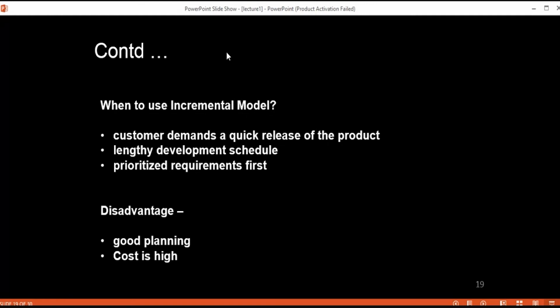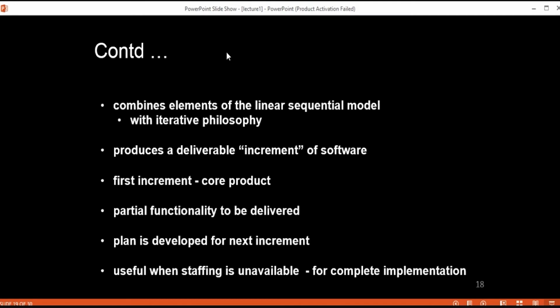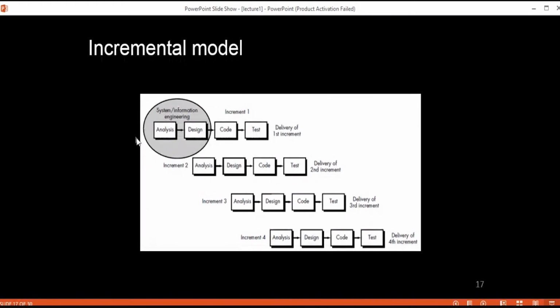Ma'am, why is the cost high? Cost is high because we need some planning, okay, because in this we should have all those requirements, and when those requirements are going to be divided in this particular cycles, in different increments, and those requirements as a part of functionalities are going to be delivered at the completion of that particular cycle.